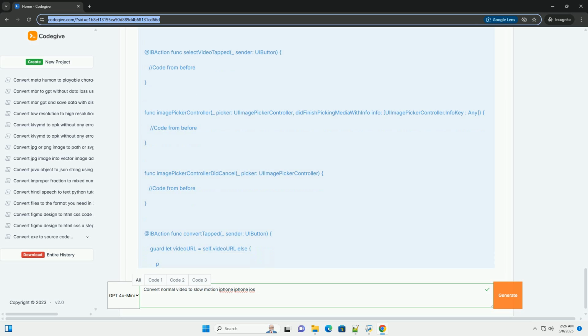Progress updates: implement a progress bar or other visual indicator to show the progress of the conversion process. This provides better user feedback, especially for long videos. You can use AVAssetReader's progress property to track the progress. Memory management: be mindful of memory usage, especially when processing large videos. Use autoreleasepool blocks to release temporary objects and avoid memory leaks.